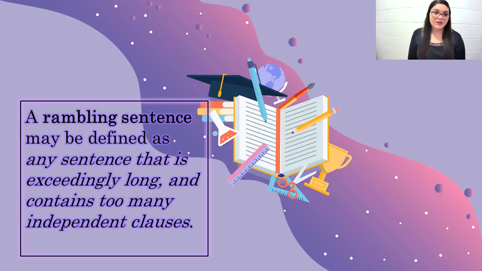We have studied different correction methods that we can follow in order to avoid the problem. But what happens when we have a rambling sentence, a sentence that is exceedingly long? Now we're dealing with long sentences.